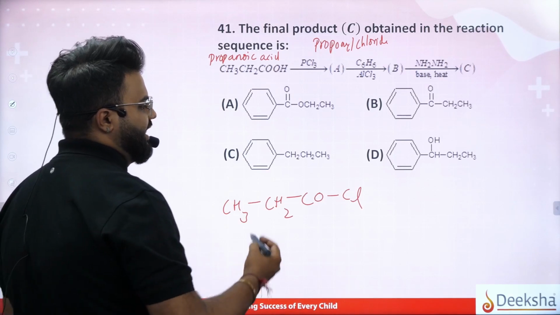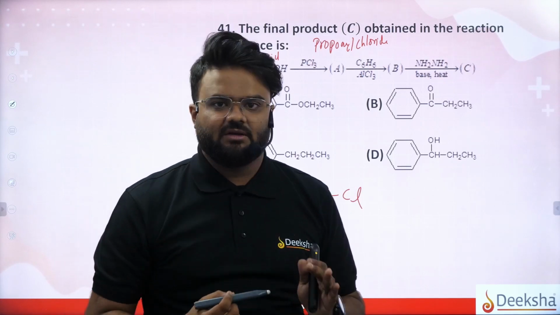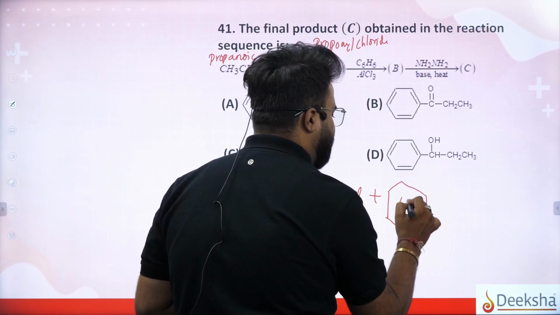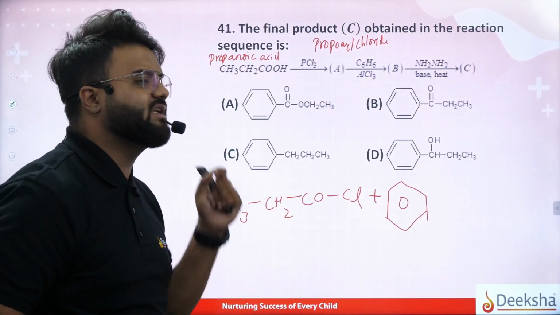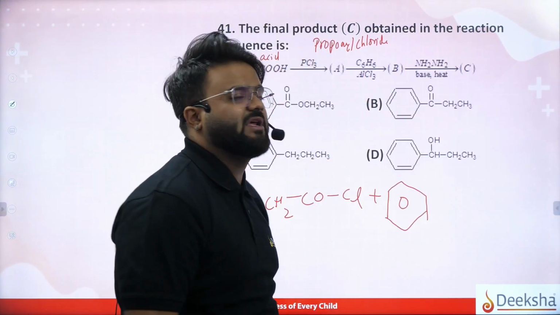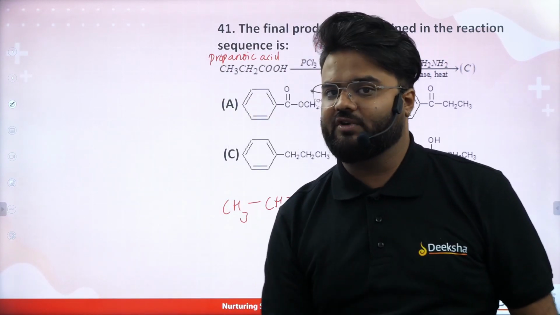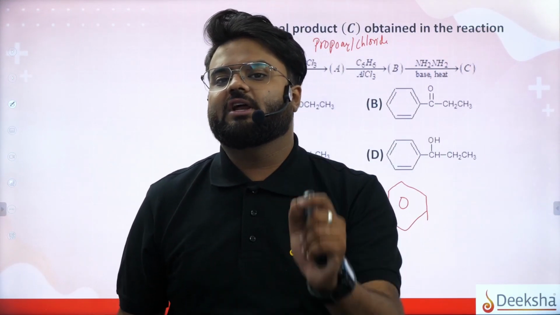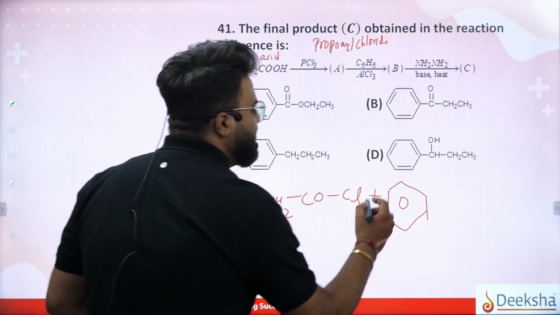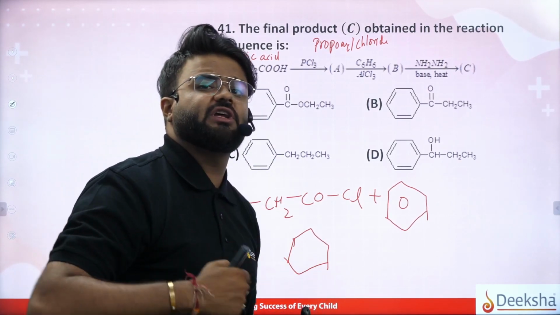In propyl chloride, we know that when an acid chloride reacts with benzene, C6H6, which is nothing but your benzene, in the presence of aluminum chloride, which type of reaction do we call this? This is nothing but your Friedel-Crafts acylation. When this Friedel-Crafts acylation reaction happens, what do we get? We get benzene propyl chloride.